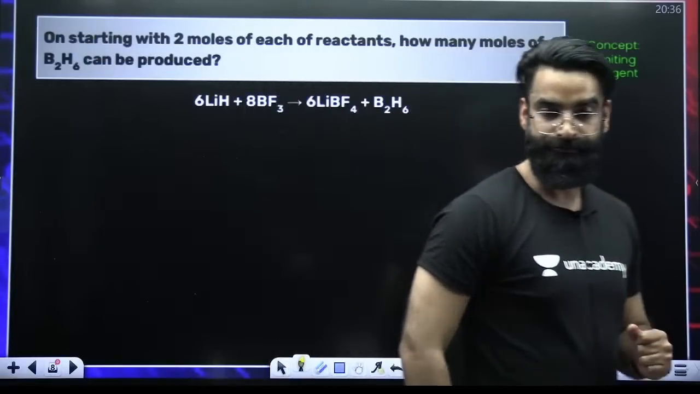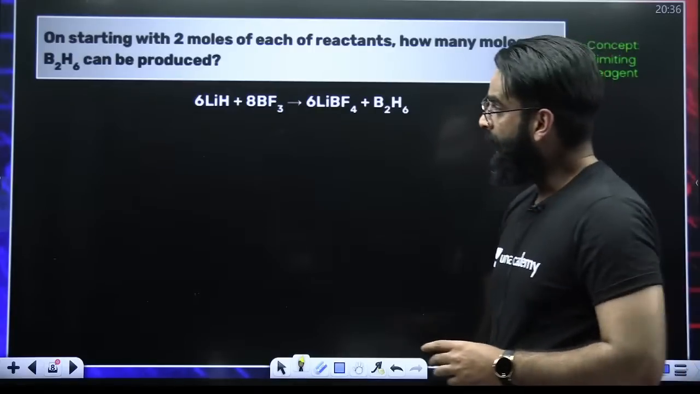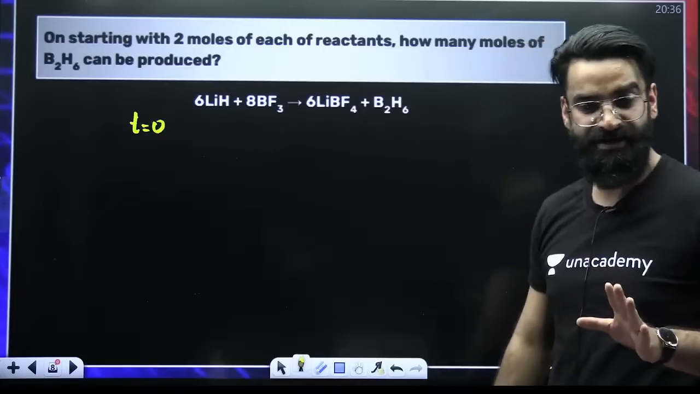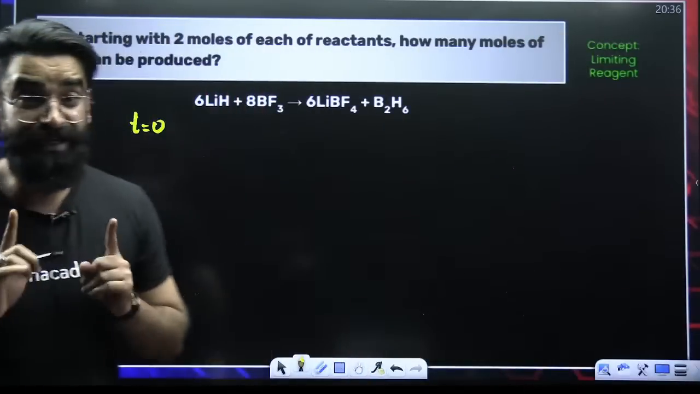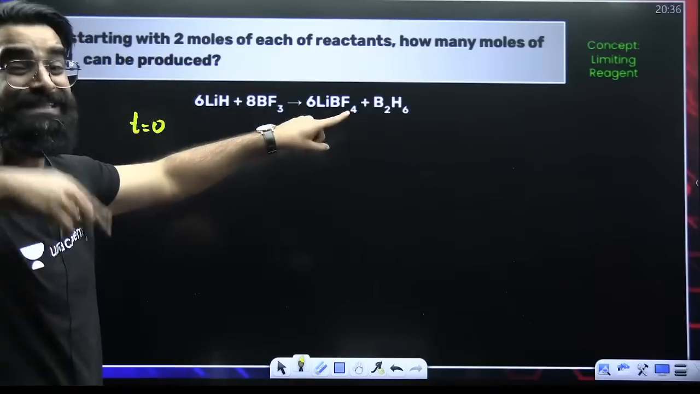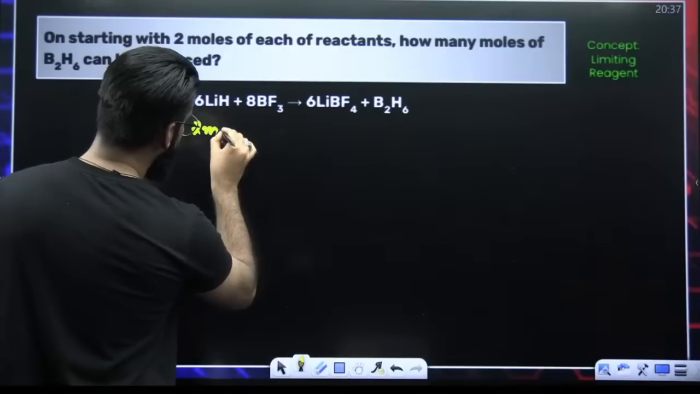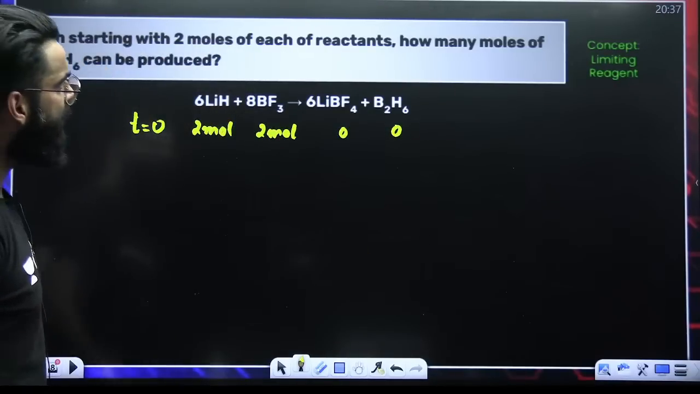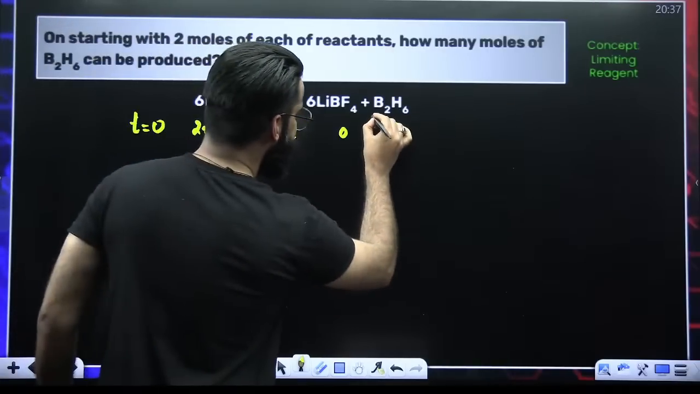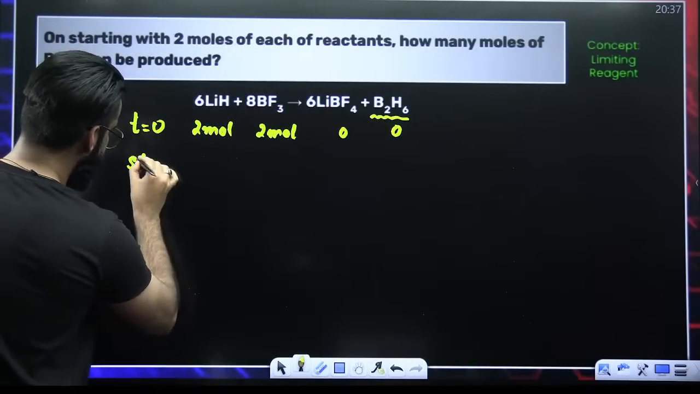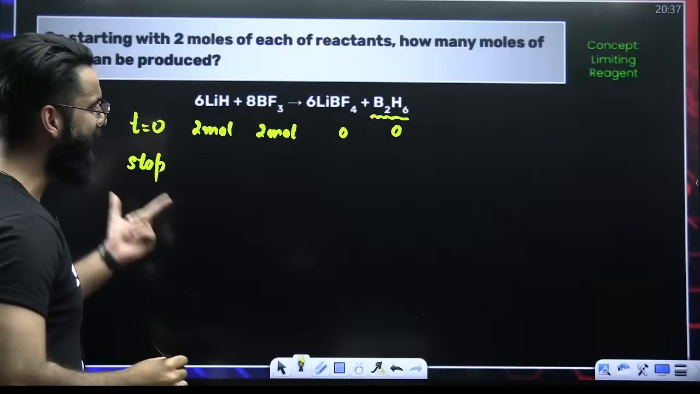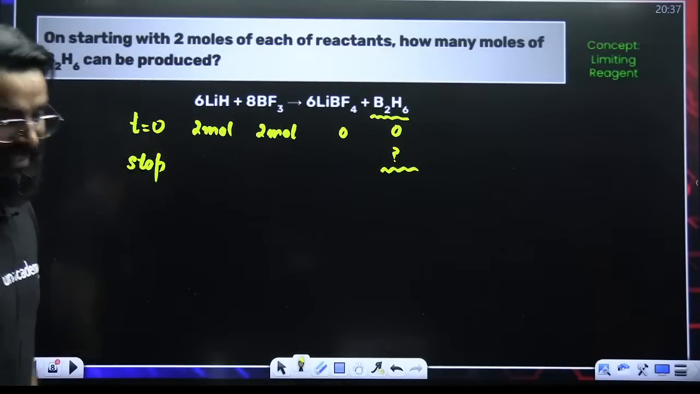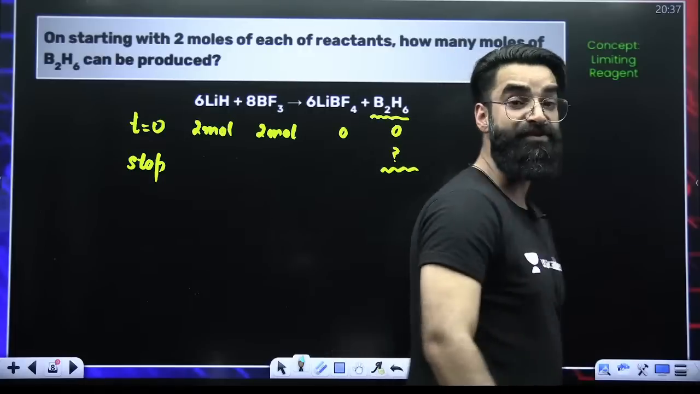Look at the second question, people. As far as this particular question is concerned, we are given with a reaction, and that too reaction is given in the balanced format. Look at the reaction. On starting with 2 moles each of reactants. So in the beginning, this will be 0, this will be 0. We have to calculate how many moles of B2H6 would be formed at the end of the reaction. When the reaction would have stopped, at that point of time, how many moles of B2H6 would be there in the container? That is the question. And I believe you can easily solve it.